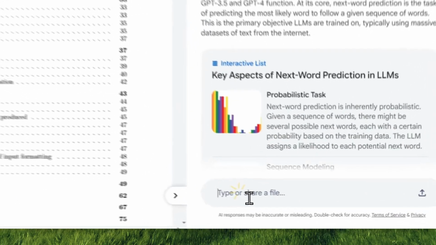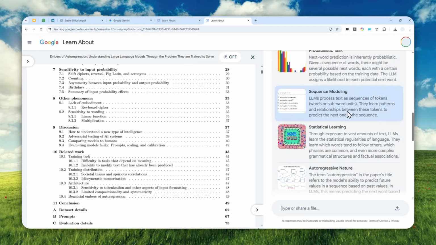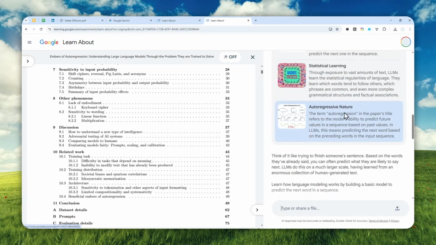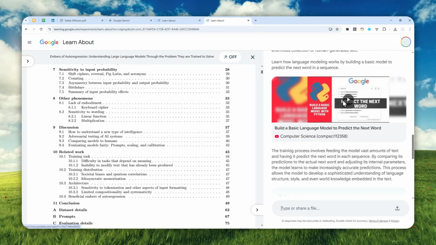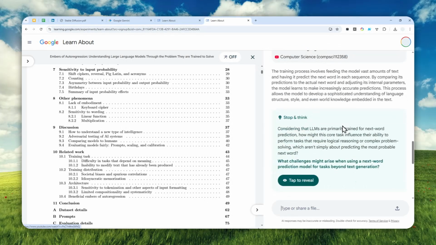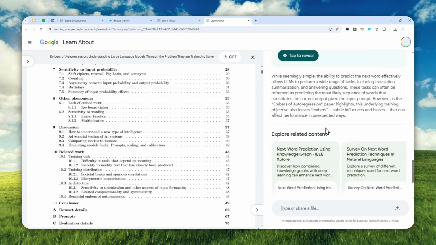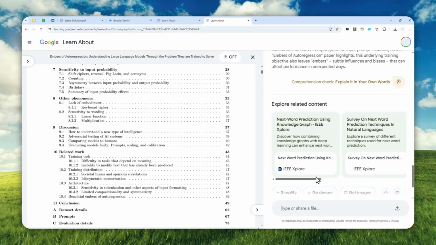You can even still chat with AI if you want to, that's still possible, but prompting is not necessary. And of course, there are some pictures, there are some interactive elements, there is also a video that you could watch. So it is much more interesting than the typical answer from the study mode from ChatGPT or the guided learning from Gemini. And of course, it is based on real papers.